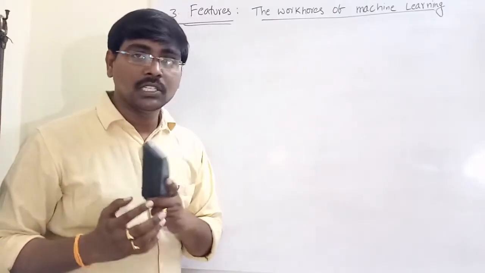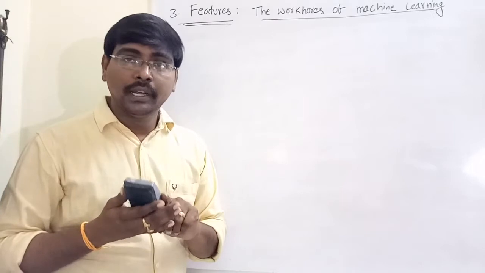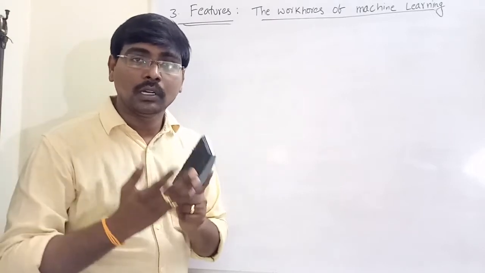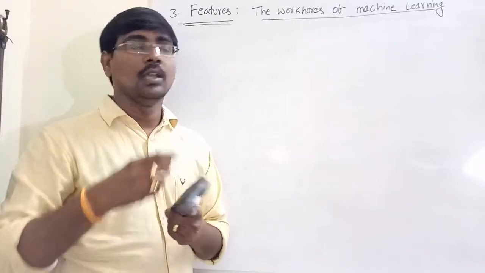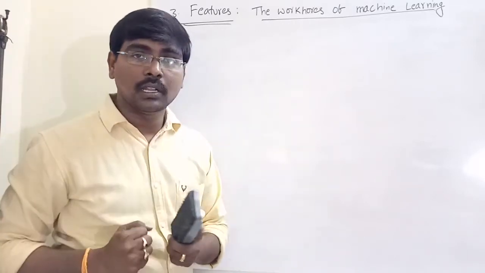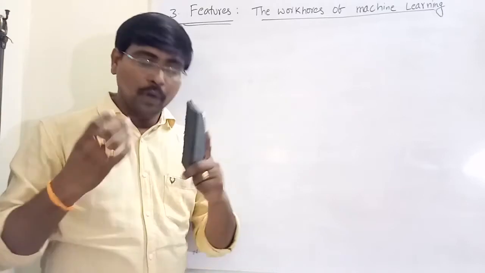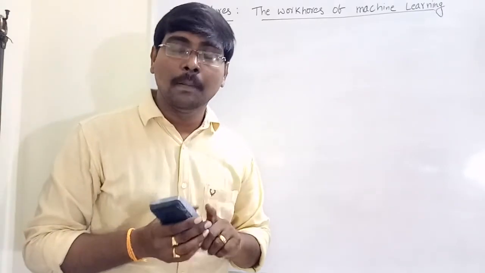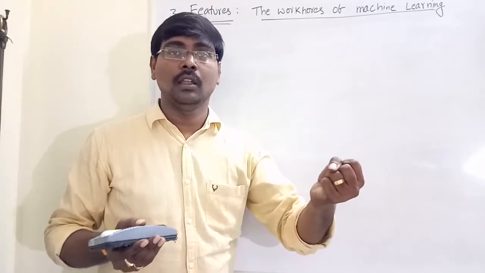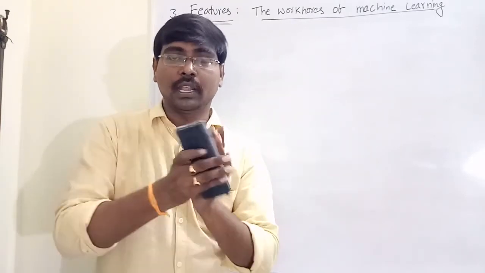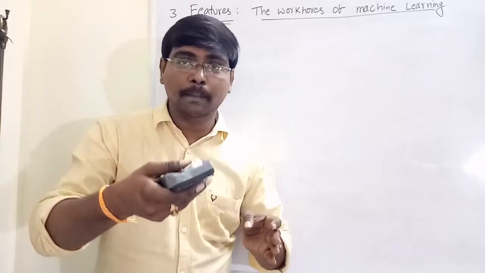In the previous sessions, we had completed two ingredients of machine learning. So what are the two? One is task, second one is model. Now the last ingredient of machine learning is features. We already know what is machine learning. Machine learning means simply we train the machine to predict some output. We train the machine to identify some pattern.